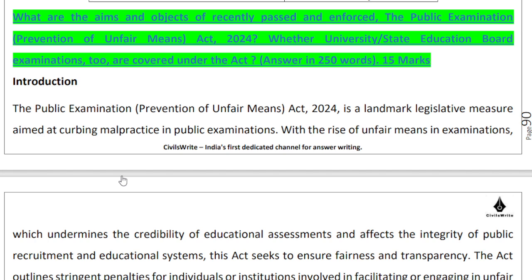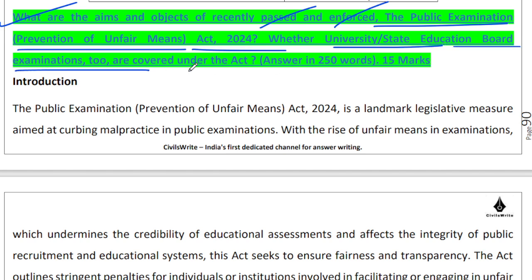So the first question that is there in front of our screen is, what are the aims and objects of the recently passed and enforced Public Examination Prevention of Unfair Means Act 2024? Whether University State Education Board examinations too are covered under the Act. So it's a very current affairs based question that has been asked in the examination. This does not require a very deep theoretical understanding of anything, except for the fact that you need to be aware why this law has been created and what this law entails, right?